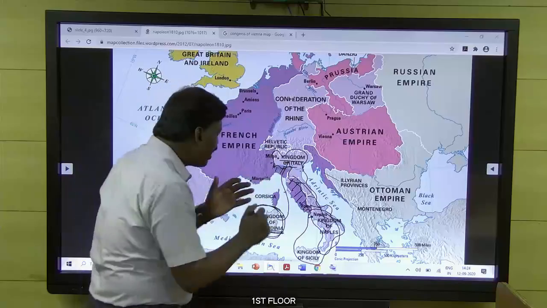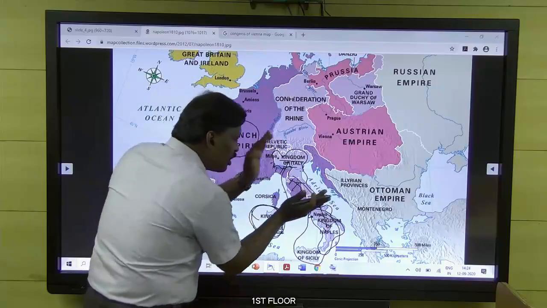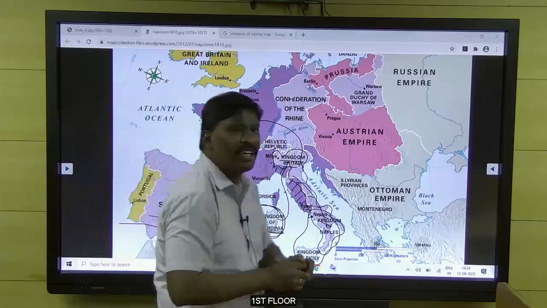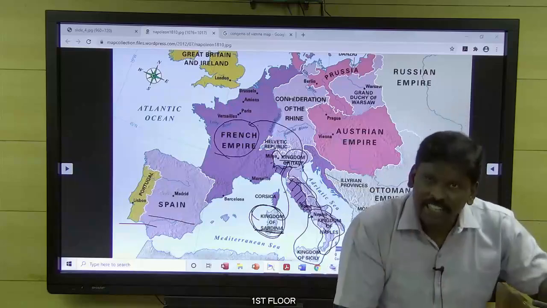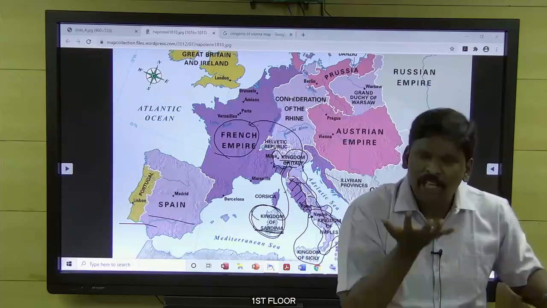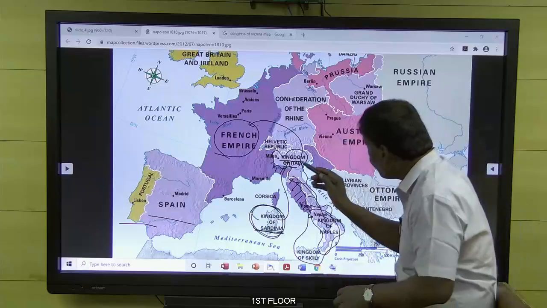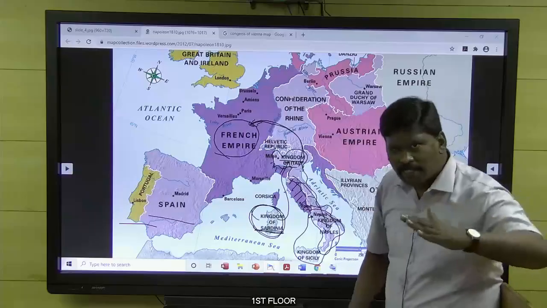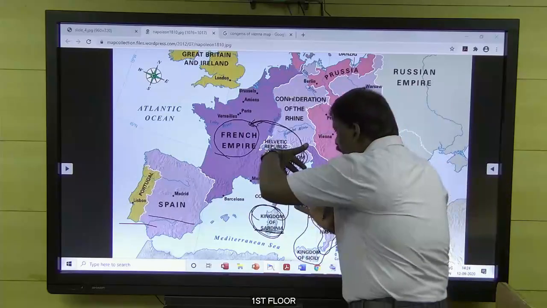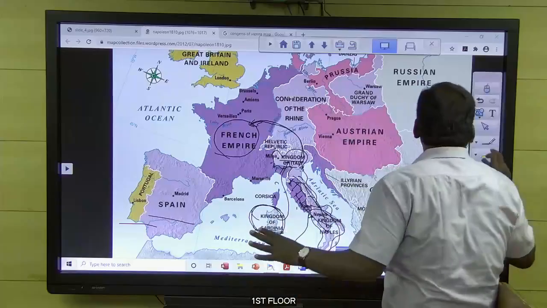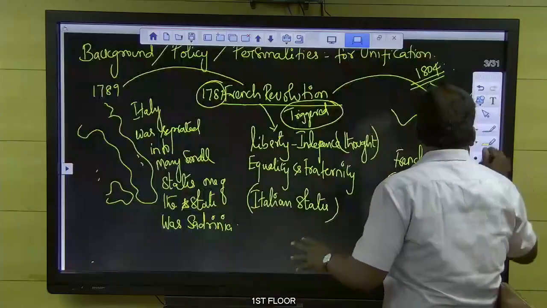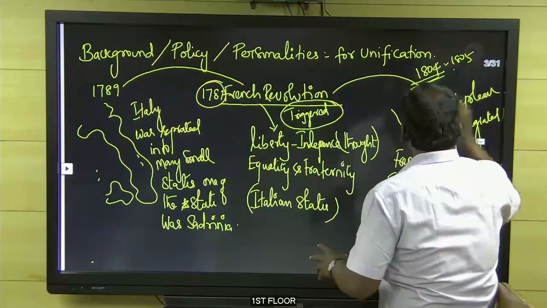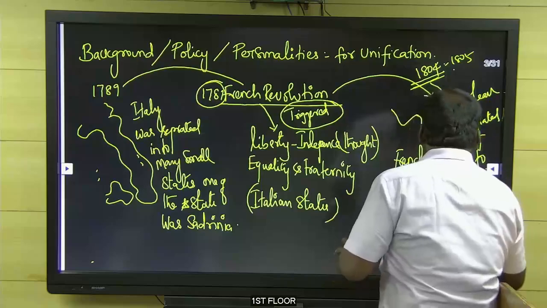It is like a state under the French Empire, because it was created by whom? Napoleon. So this Kingdom of Italy was beneath Napoleon, in support of Napoleon, because he was the creator of that kingdom. Understand? So almost everything was united here by Napoleon. That is what I wrote here in the map. Okay, I think now you are able to understand it. In 1804 to 1805, Napoleon integrated this into an Italian kingdom.